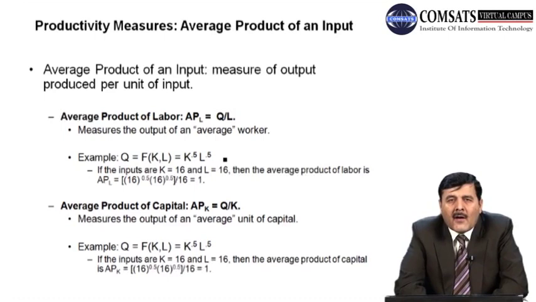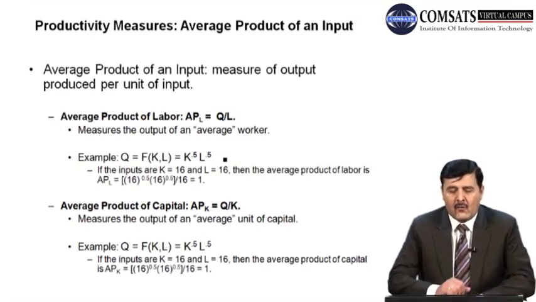Q, total product, divided by K, because it is the average product of capital. So just substitute the values. 16^0.5 over 16 is equal to 1. So the average product of capital is also 1.